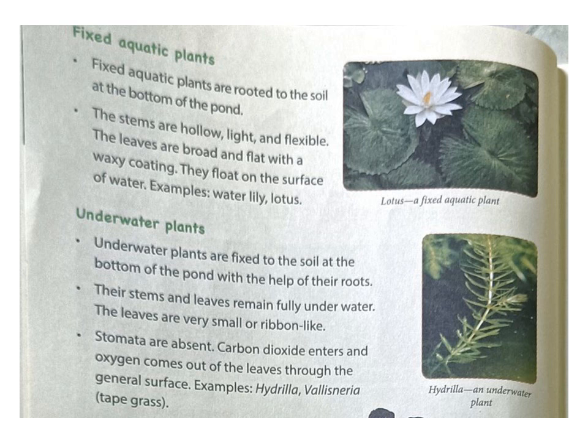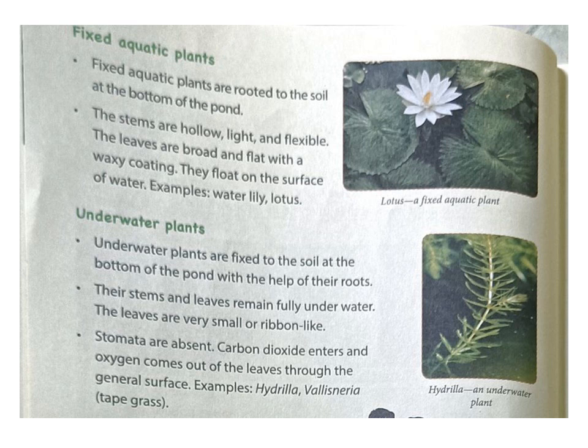Second group of aquatic plants is fixed plants. It means they cannot move from one place to another place. They are fixed at one place. In this type of plant, stems are hollow, light and flexible. Leaves are broad and flat with a waxy coating. Leaves float on the surface of water, and the wax coat protects the leaf from spoiling. Examples of such fixed aquatic plants are water lily and lotus, as you can see in the picture in your book. Lotus, a fixed aquatic plant.